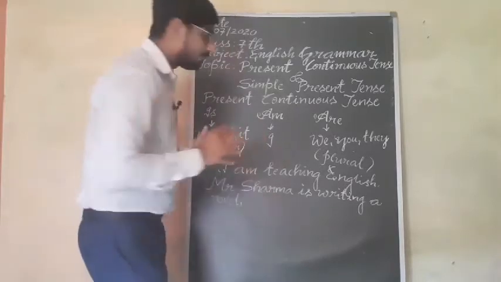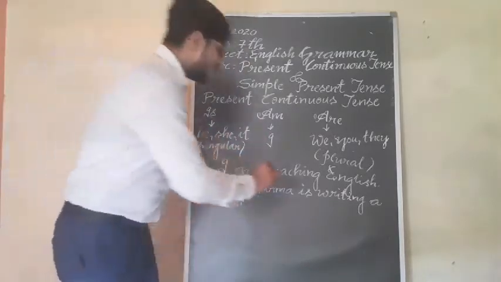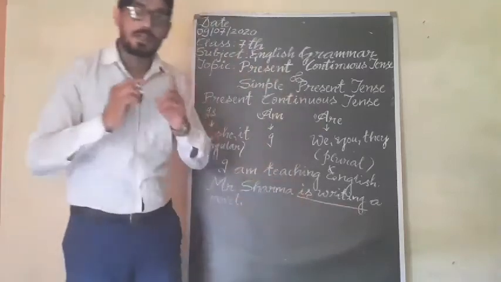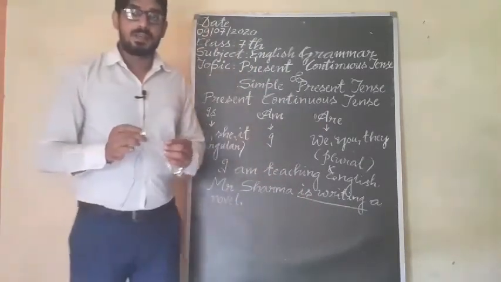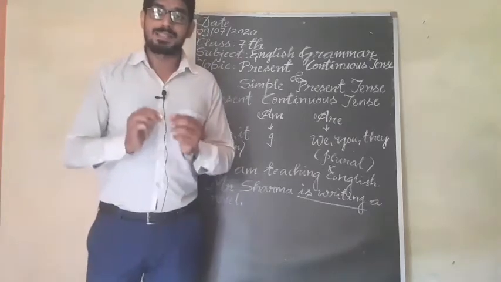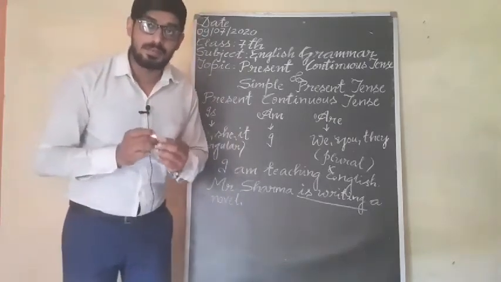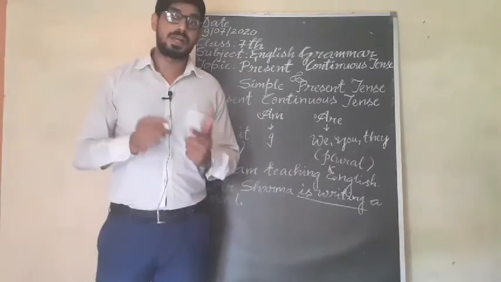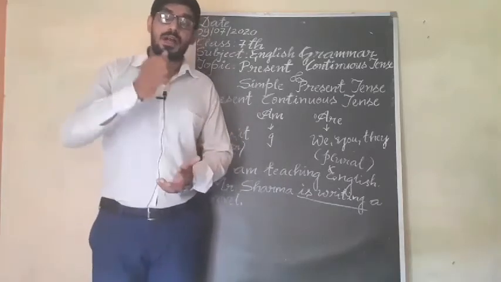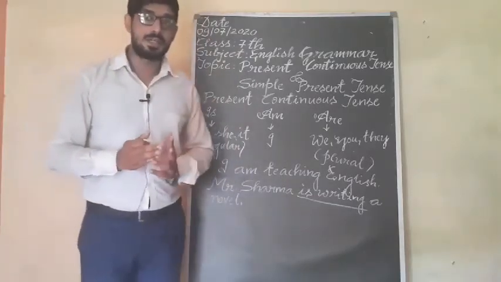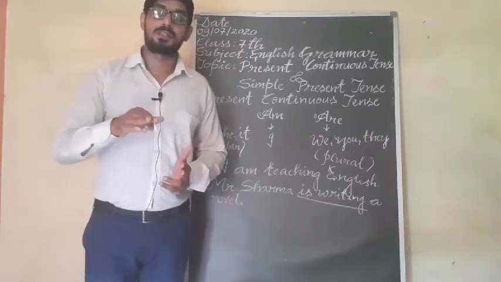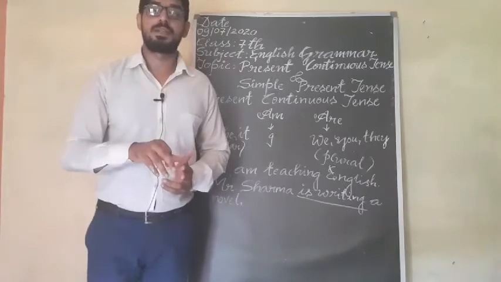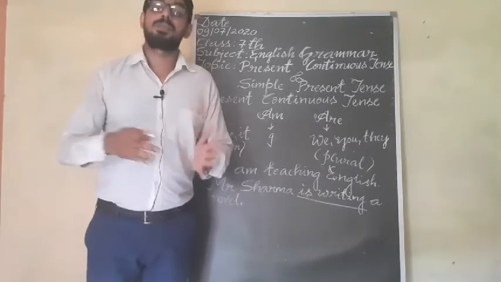Here you are getting Mr. Sharma is writing what? A novel. But it may be possible that the writing of the novel is continuous but not at the time of speaking. He is writing in present time but not at the time of speaking. Understand? It is continuous in present, an ongoing process, but not right now. He is writing in present time.